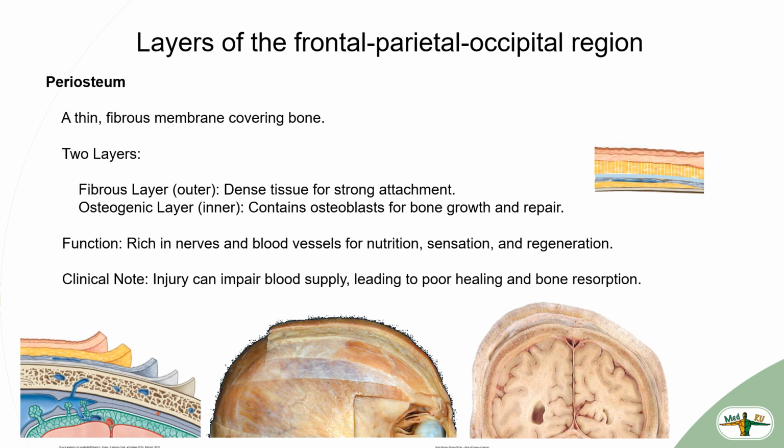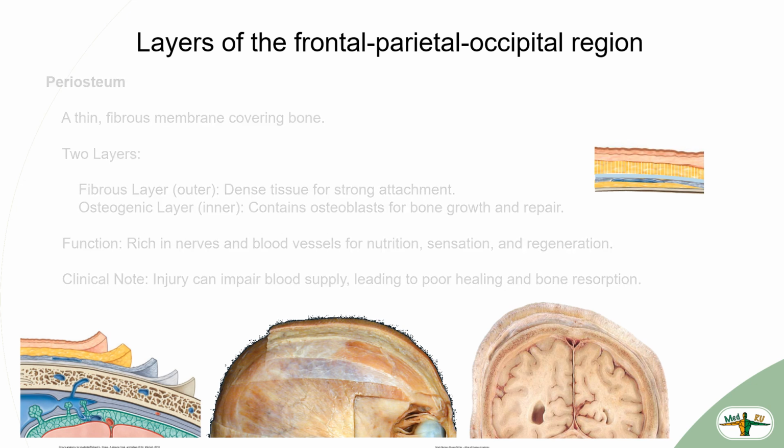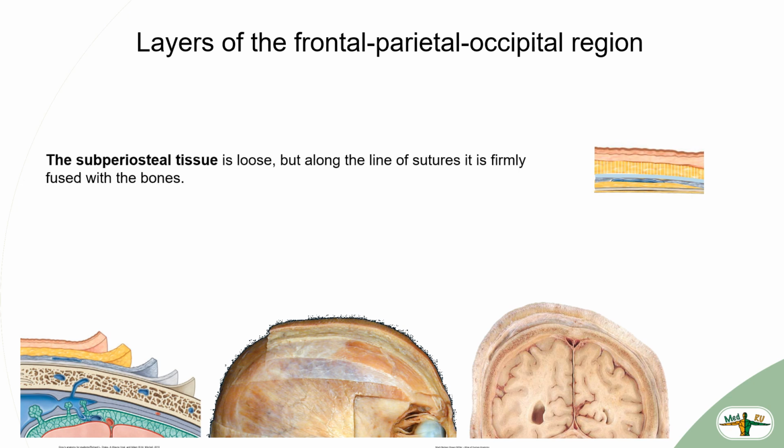The periosteum is penetrated by nerves and blood vessels that provide it with nutrition and innervation. Nerves provide bone sensitivity, and blood vessels deliver nutrients and oxygen to the bone. Bone injuries can damage the periosteum, which can lead to decreased trophism and slowing or cessation of bone growth, as well as its resorption. The subperiosteal tissue is loose, but along the line of sutures it is firmly fused with the bones.